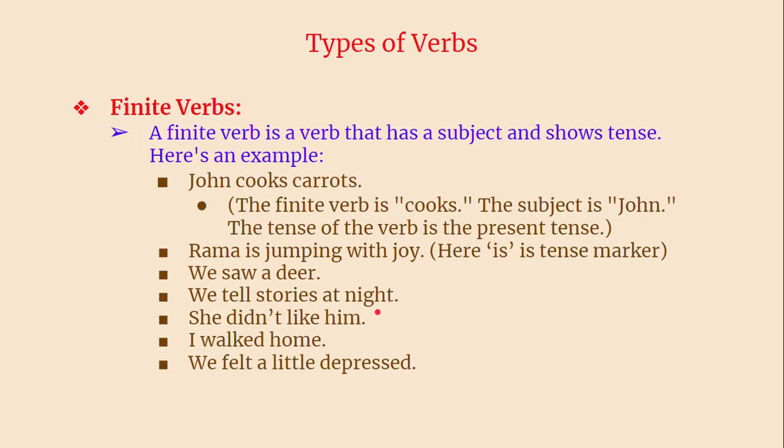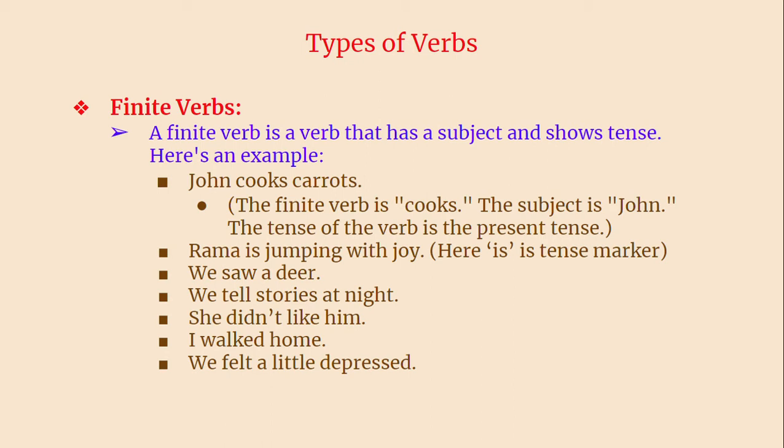Let's go to the next type of verbs, finite verbs. What is a finite verb? A finite verb is a verb that has a subject and shows tense. Here is an example. Now, that means with these verbs, we can understand in what tense the sentence is in. So these finite verbs are tense markers.